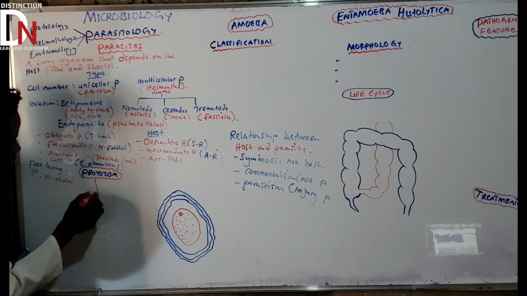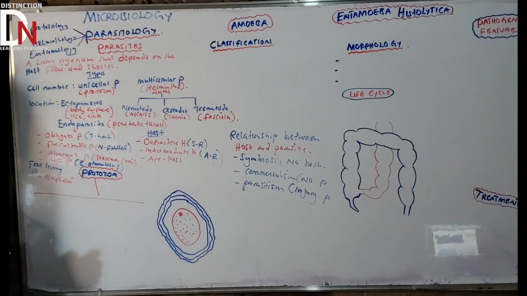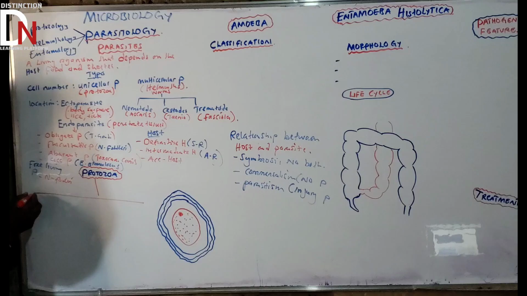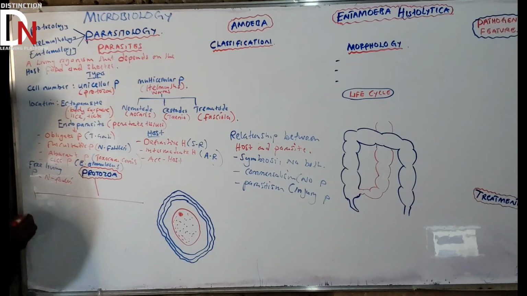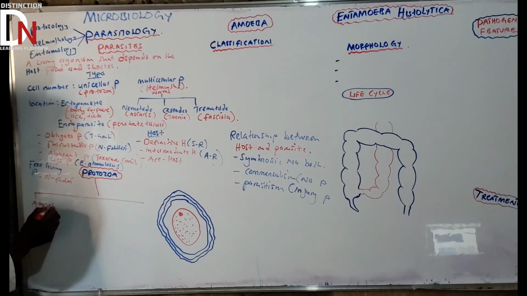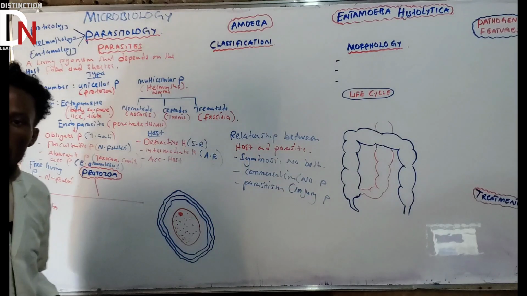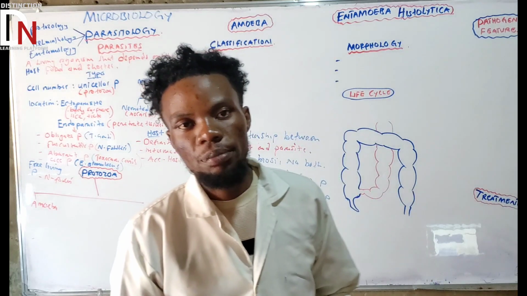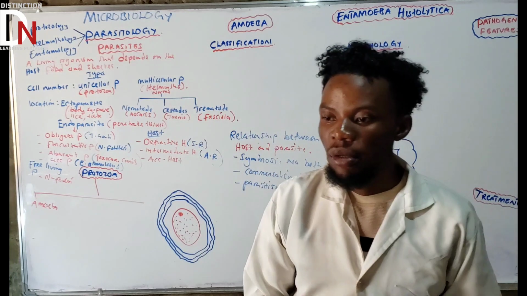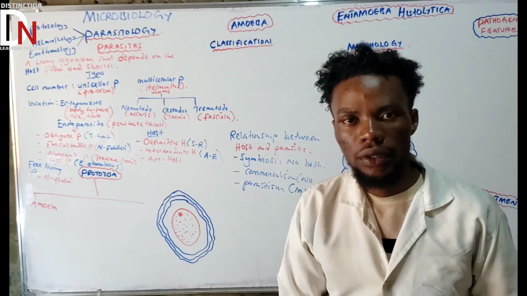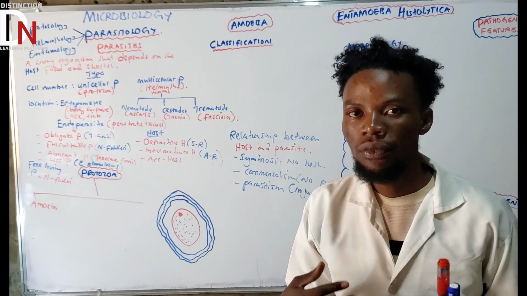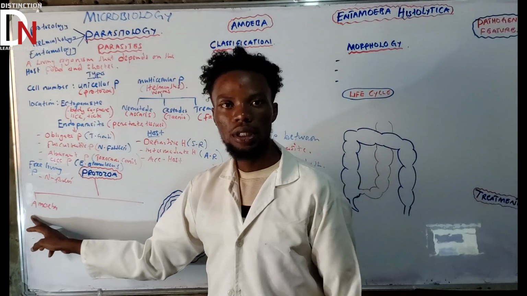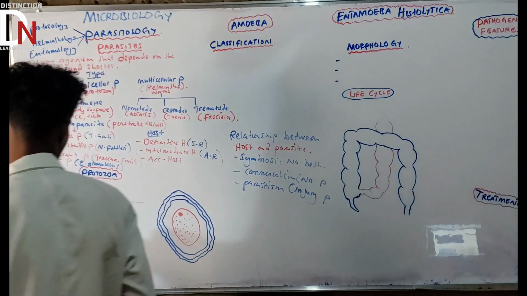Protozoa can be further categorized into something very, very important. These unicellular organisms can be further subdivided. The first one is amoeba. Amoeba like Entamoeba histolytica, Entamoeba coli, Entamoeba gingivalis. A lot of types of Entamoeba. The good example that I can give you is Entamoeba histolytica.